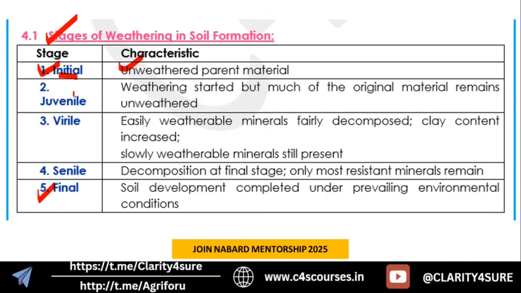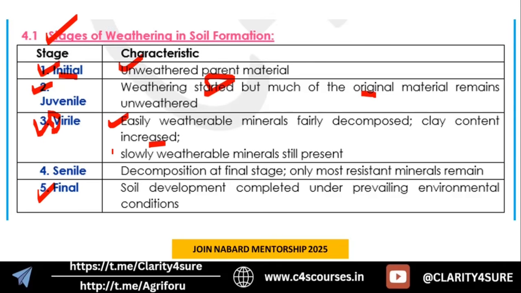The juvenile is the phase where the weathering process actually started. So if someone asks you in which stage actual weathering starts, it is the juvenile stage. So weathering started, but most of that rock is still unweathered. Next is virile. Virile is like a half: half is done, half is yet to be done. The half that was easily weatherable is fairly decomposed, increasing the clay content.